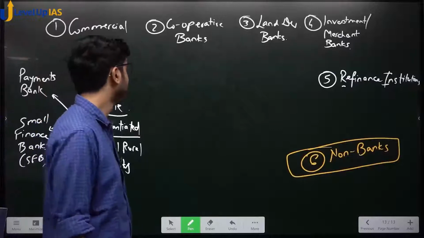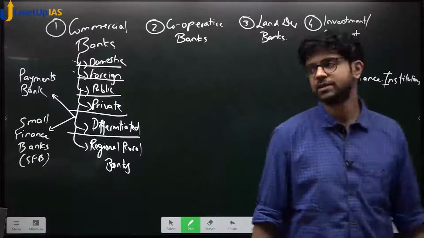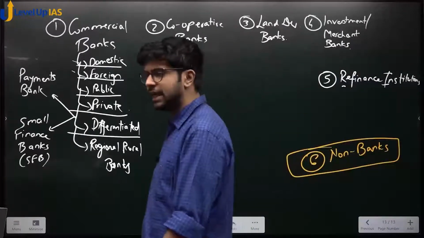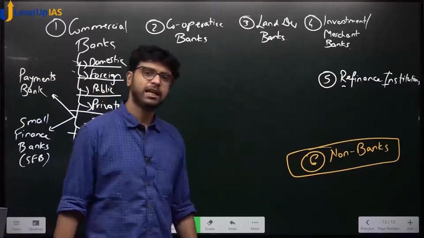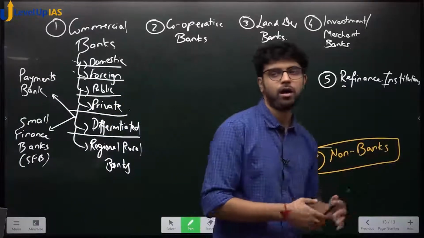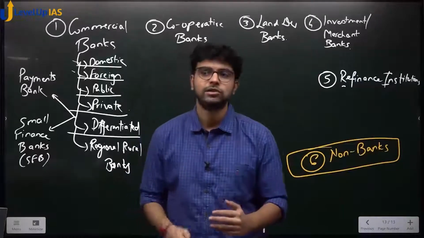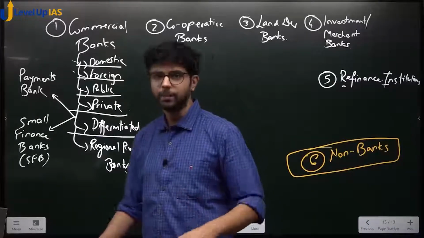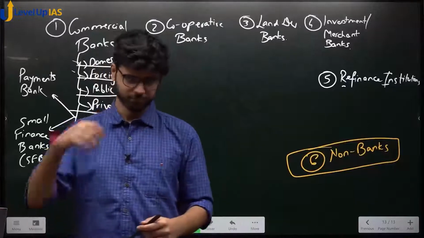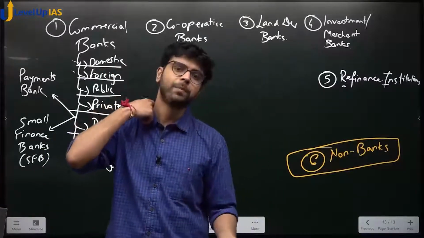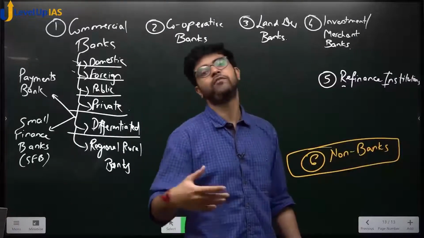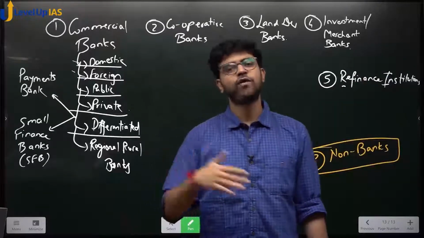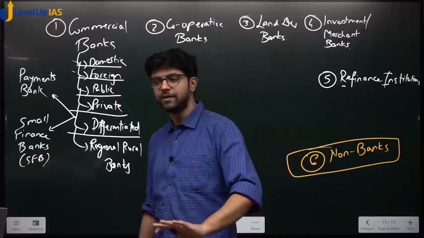What do you think are cooperative banks? क्या लगता है? They also work for profit motive. ऐसा नहीं है कि they don't need profits, but profit is their secondary motive. They work for cooperative, mutually helping one another. So let's say you are 10-15 people, I am one. We all open a cooperative bank, which means we float a bank, we accept deposits from the public, we give loans to the people who need it, but the only difference is that we are not profit hungry. We are doing it out of the love of our hearts कि हमारा cost cover हो जाए, and if one of our cooperative members needs money, then money needs to be made available to that person.